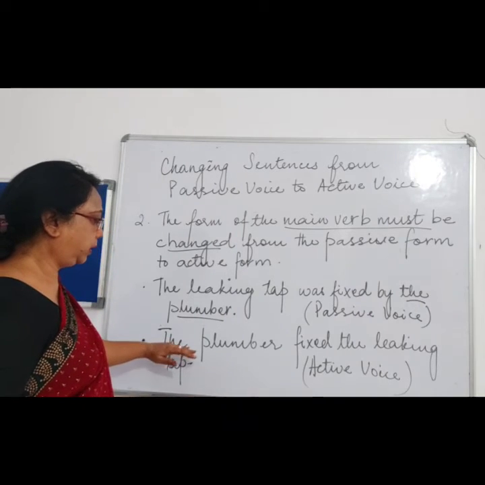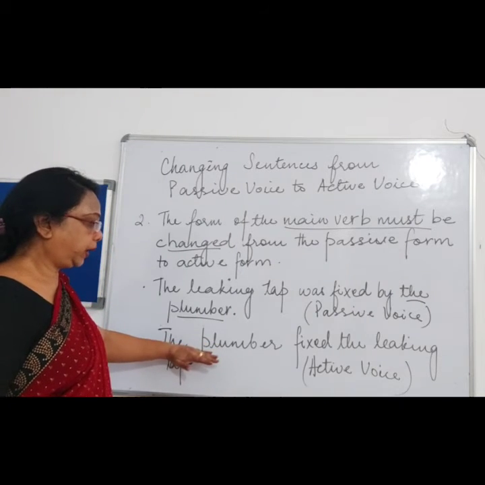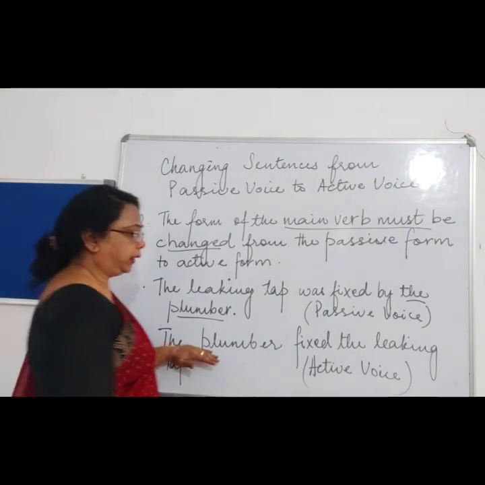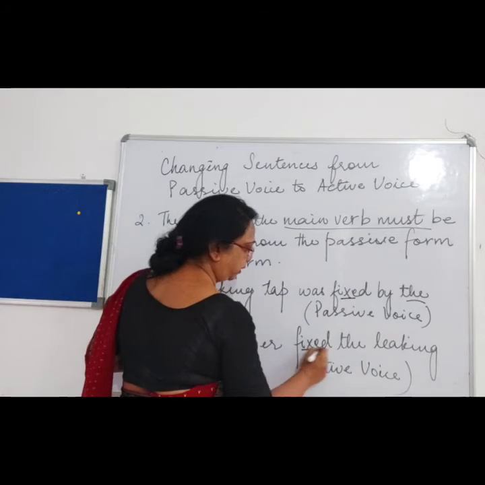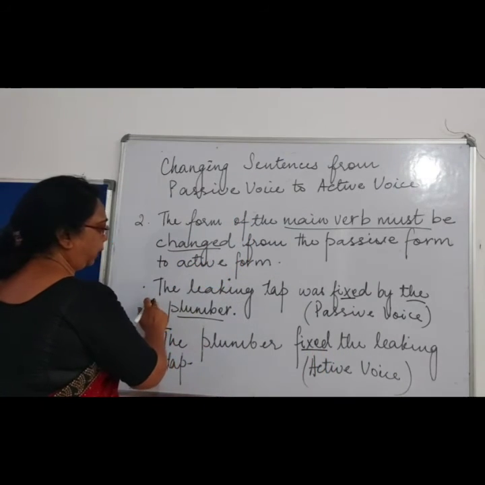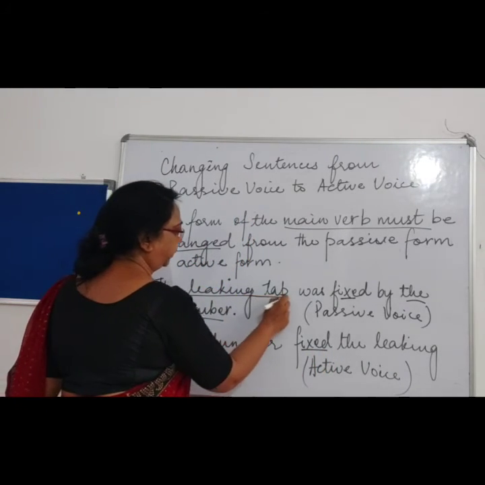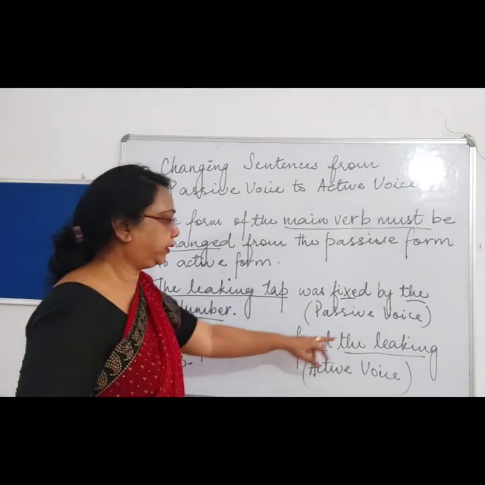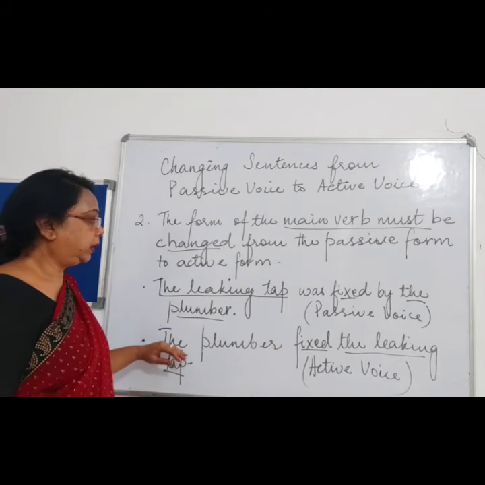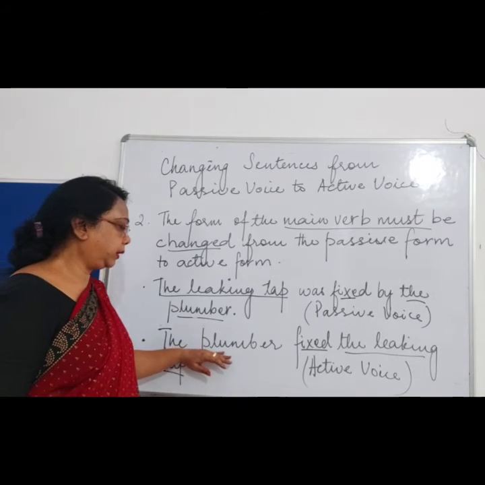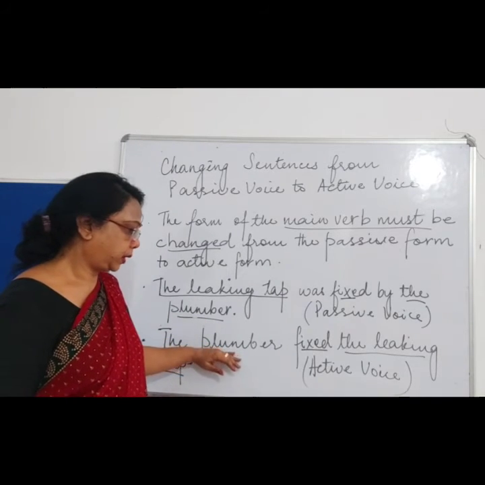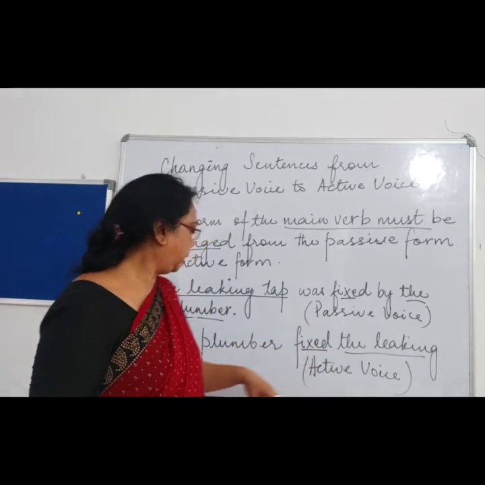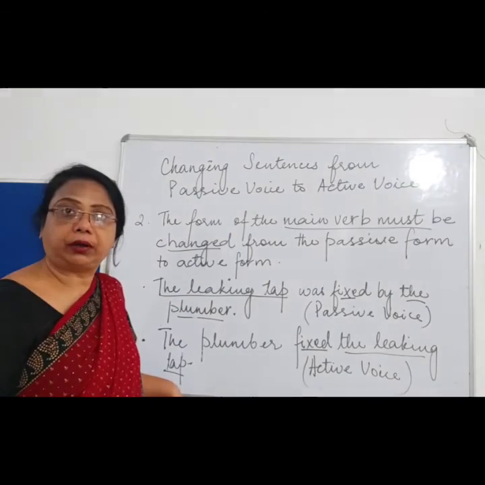The doer in the active voice. The plumber, then the action is fixed, then the receiver, the leaking tap. The plumber fixed the leaking tap. The plumber is the doer, fix is the action, and the leaking tap is the receiver. Right children?